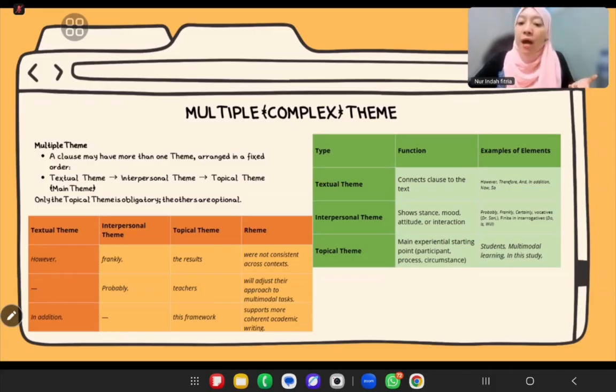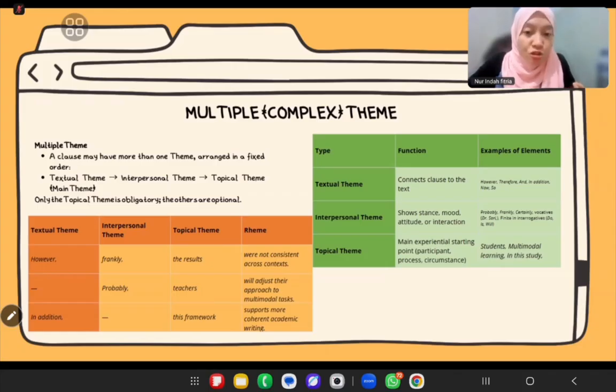We only have probably. So here we only see an interpersonal theme at the front, and then we have teachers as the topical theme, and the rheme follows, describing their action or condition, of course. And the last row shows a different combination. Here there is a different combination.